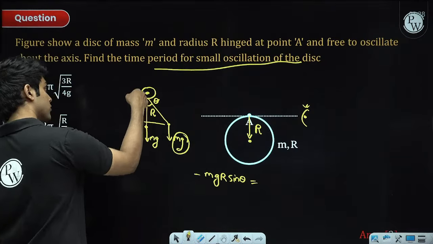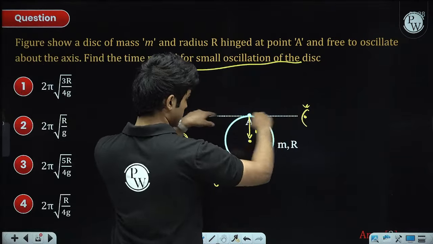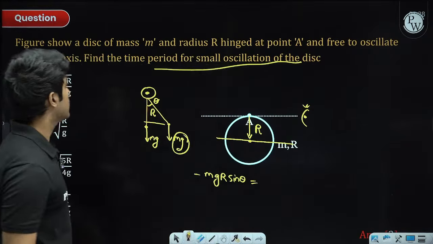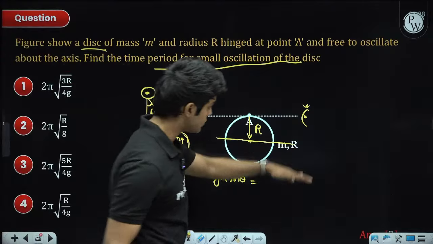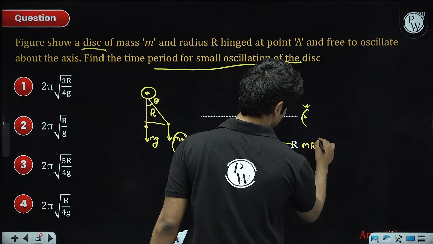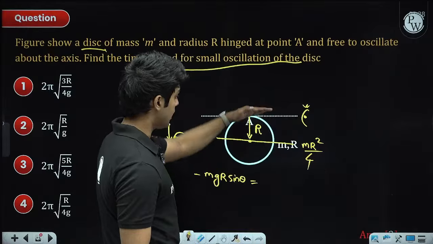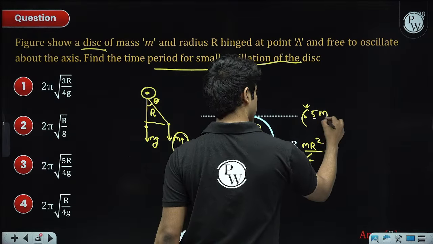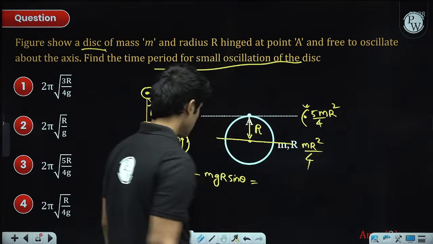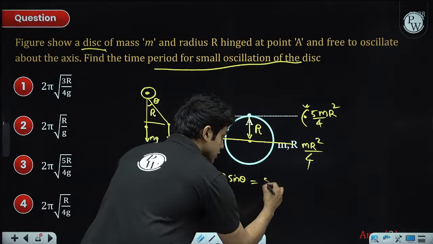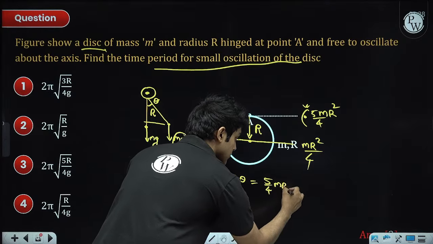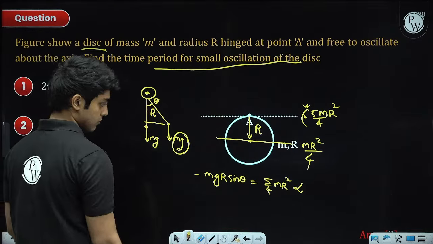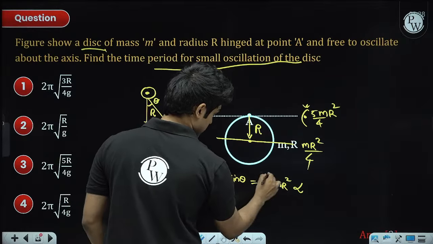This is equal to moment of inertia about this axis, which is basically this axis. So we use parallel axis theorem, right? About this axis, this is a disk. So about this axis, moment of inertia is mr square by 4. So we add a mr square to get the moment of inertia about this axis. So about this axis it is 5 by 4 mr square. So net torque equals I, which is 5 by 4 mr square alpha. Sine theta is approximately theta because this angle is very small. M cancels out, r cancels out.